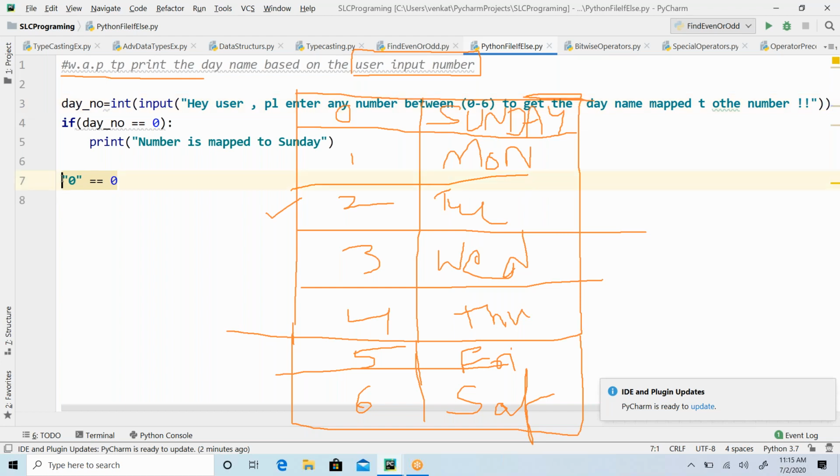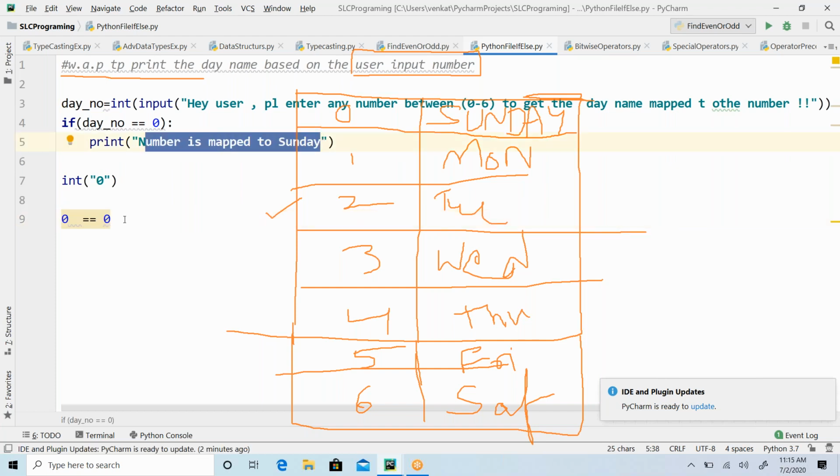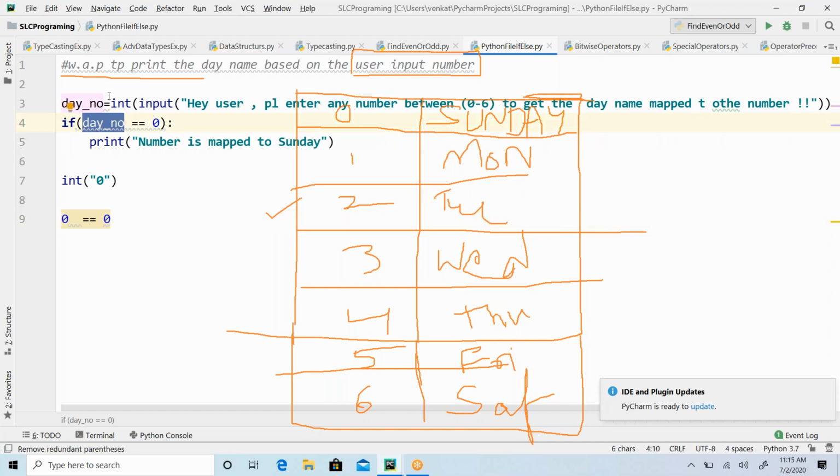What this int function does is, something like int of 0 converts it to an integer, meaning the output is 0. Now that 0 I'm comparing with 0. So 0 equal to 0 becomes true. When it is true, meaning the number is 0, then it is Sunday that I'm printing. That's all I'm doing. So here is the day number that the user entered from the keyboard. That can be 0, 1 or 2, any one of the numbers from 0 to 6. If the expression results to true, then it will print.